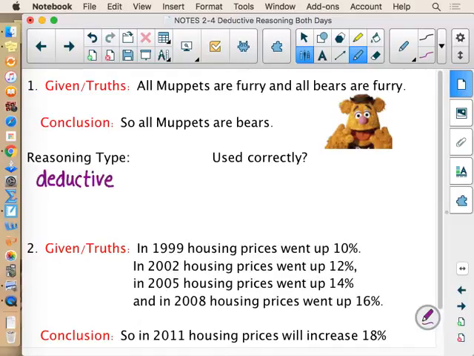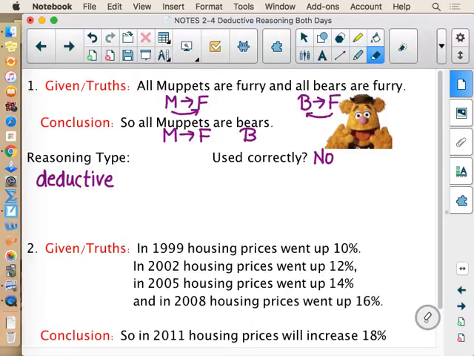Was it used correctly? No. Then we need some reasons why. So this isn't your reason yet, this is to illustrate it. We know if something is a Muppet, then I can say it's furry. And we have the fact that if something is a bear, then it's furry. But there's no way to start from Muppet and get to bears. We can link Muppets to furry in that direction, Muppet, then furry, but we can't link furry back to bears.